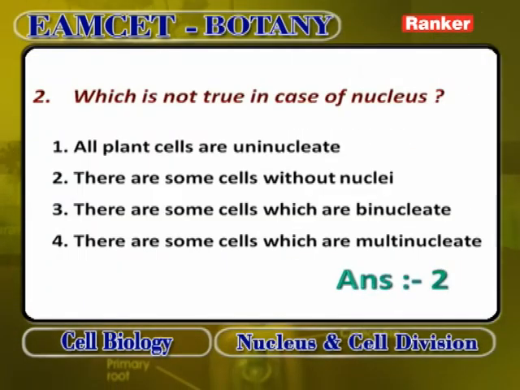Which is not true in the case of nucleus? All plants are uninucleate is wrong. All plants are not uninucleate. There are some plants without nuclei. There are some cells which are binucleate, and there are some cells which are multinucleate. So there are some cells without nuclei. Cells without nuclei is also correct because sieve tubes and sieve cells contain nuclei in the initial stages, but in later stages they don't contain nuclei. So all plant cells are uninucleate will be the wrong option.